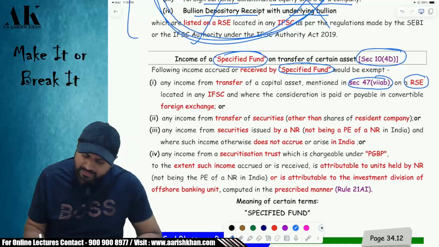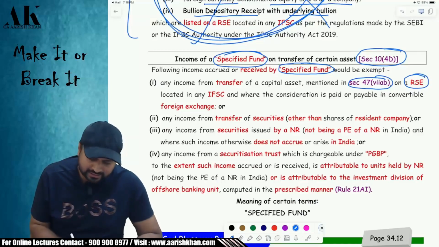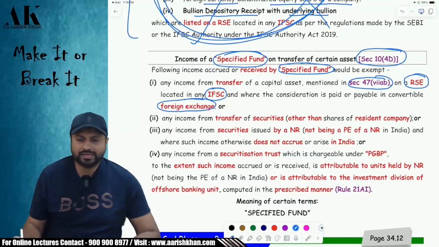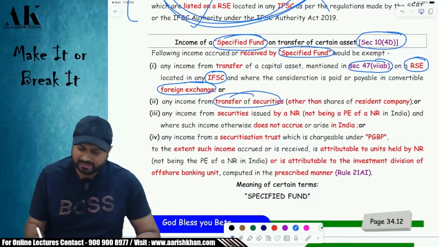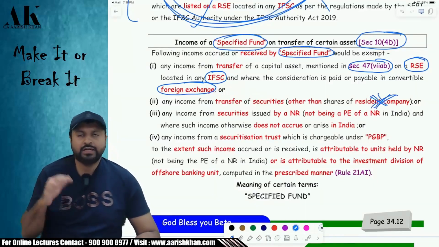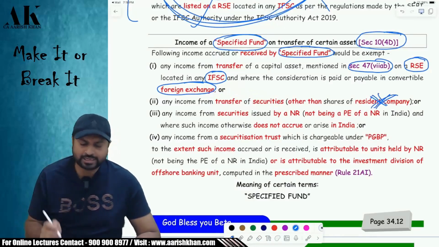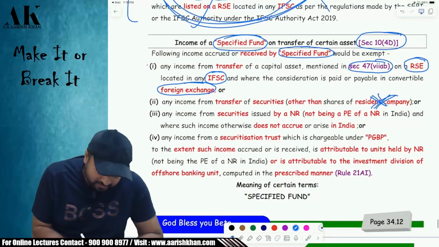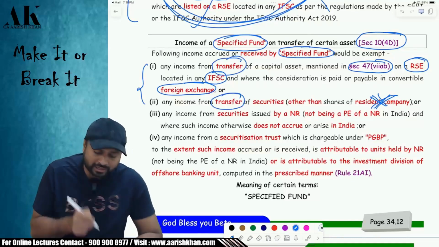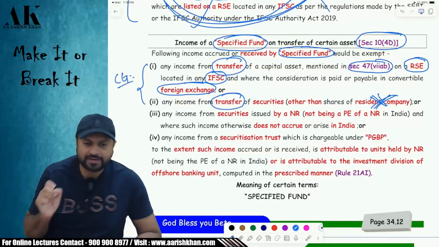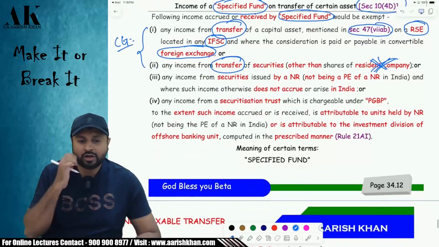Same condition. If it is transferred through a recognized stock exchange which is located in IFSC and the consideration is payable in foreign currency. Second, if there is a transfer of security of a company other than a resident company, then that is also exempt over here. Third, the first 2 incomes are with respect to transfer. If the income is with respect to transfer, it means it is a capital gain income, correct or not? The third one is not a transfer income.